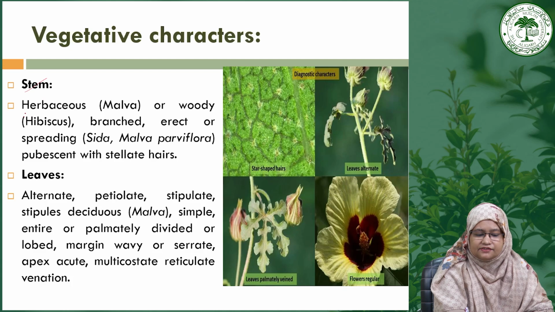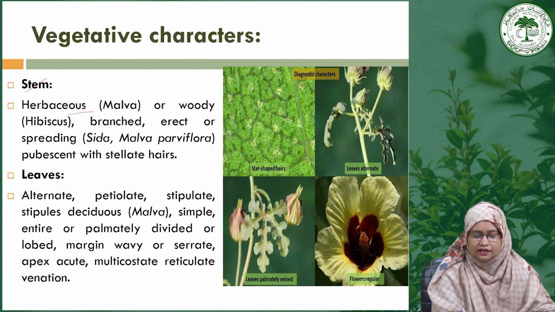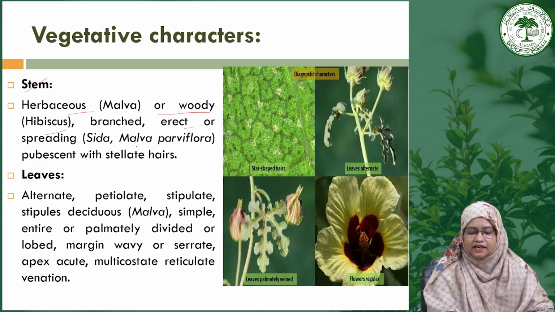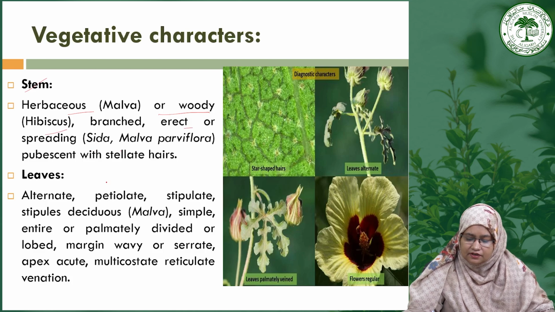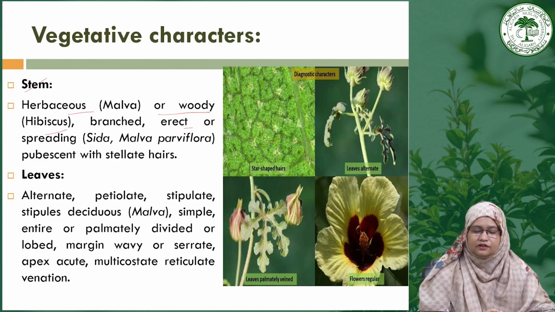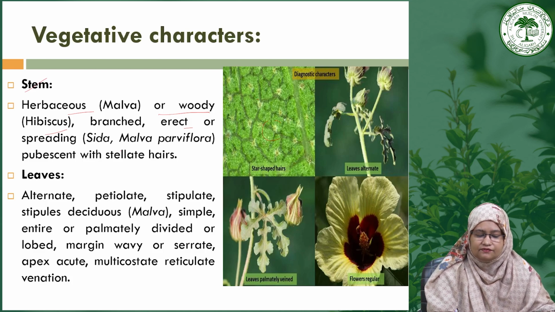As we have seen, the plants are generally herbaceous, so the stem is generally herbaceous, and may be woody in the case of Hibiscus, branched or erect, and spreading like in Sida and Malva, with pubescent stellate hair. In this plant there is a presence of star-shaped stellate hair on all young parts of the plant. If we see the leaves, generally they are alternately arranged.